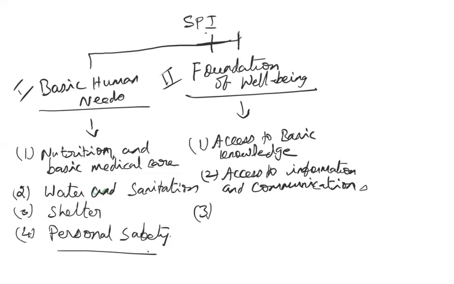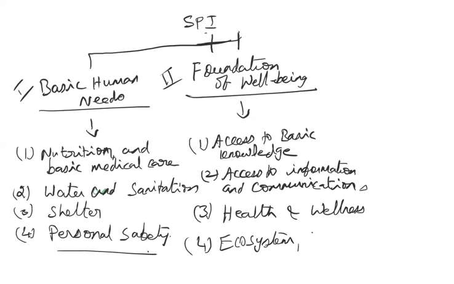So access to information and communications. The third one is the general health and wellness of the people. Generally we say you are healthy. It is not just the lack of ill health, that is not being healthy, but on an average, generally you are a healthy person, living a reasonably healthy standard of life. And then the fourth one, again recently included, which is gaining more and more importance: ecosystem and sustainability, because of global warming and the degradation of the environment in countries all over the world. This one is being included.